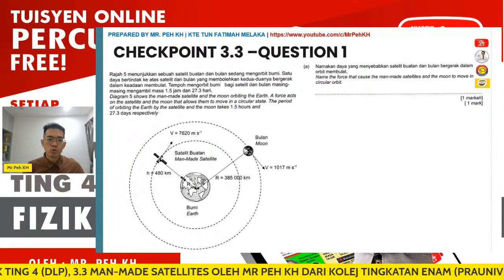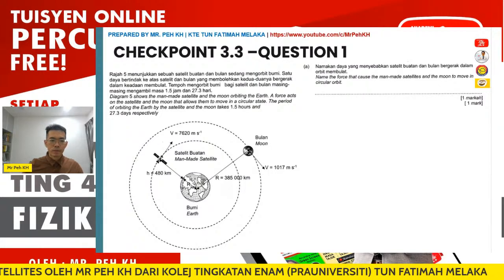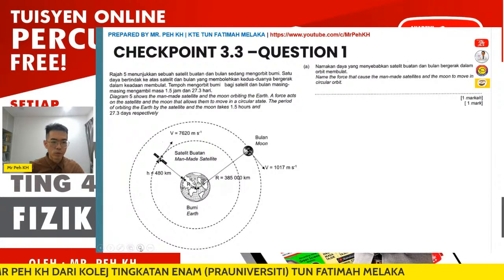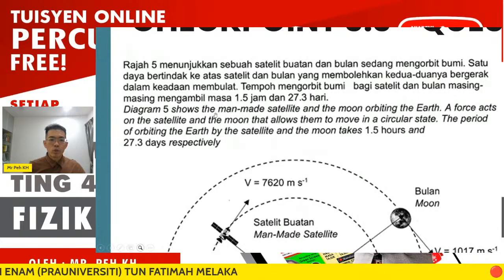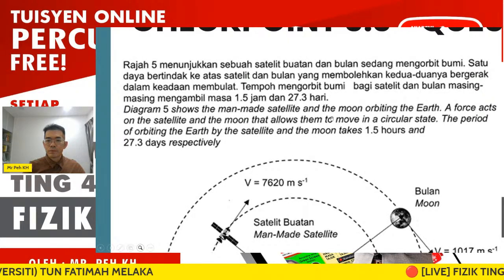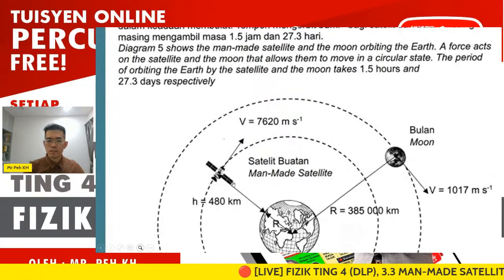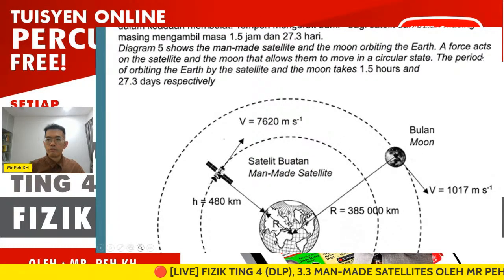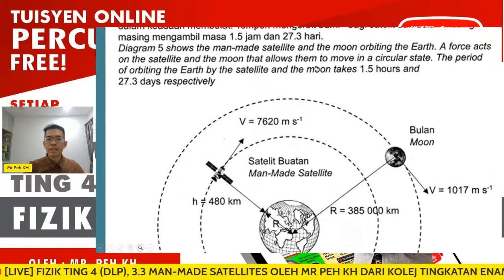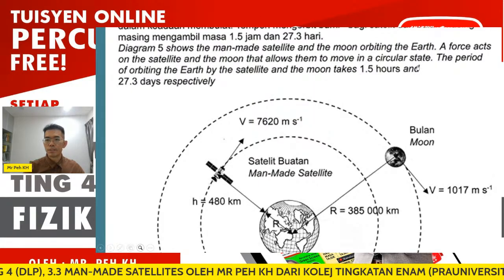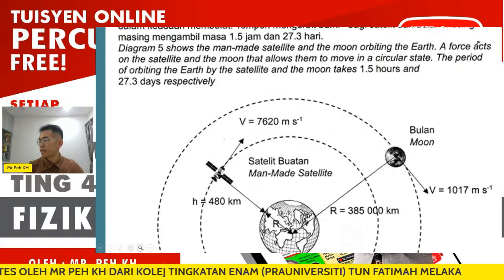Let us go through one example question related to Learning Center 1. Let us read the question together. Diagram 5 shows the man-made satellite and the moon orbiting the Earth. The moon is here, then the satellite is here. A force acts on the satellite and moon that allows them to move in a circular path. The force here refers to centripetal force, A1.